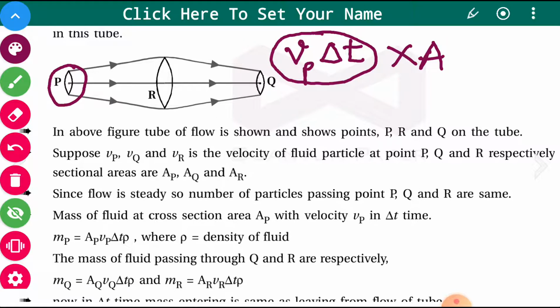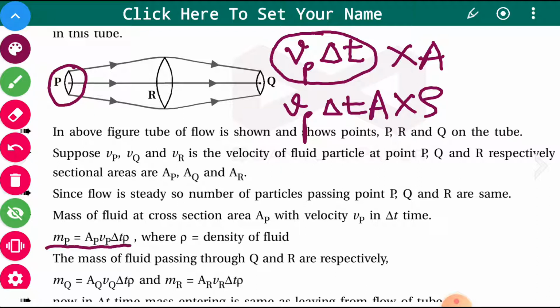So Vp delta t into A will give you the volume of the fluid which is passing through point P in time interval delta t, and this volume multiplied by the density, say the density of the fluid is rho, will give you the mass at point P, that is AP Vp delta t into rho. We have AP as the area of cross section at point P.